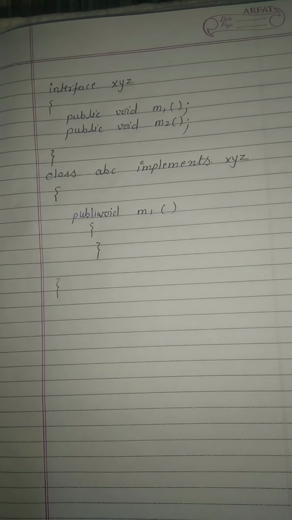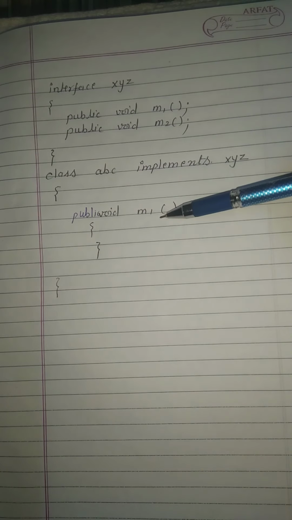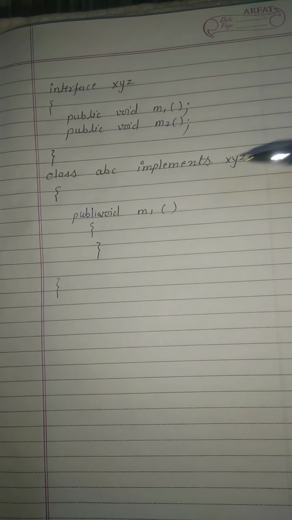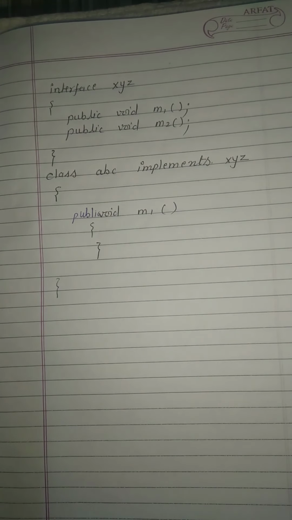Okay, now after this, here I am defining only one method, the M1 method, but we are not defining the M2 method. So again it shows an error, because we are implementing XYZ, so we have to define all those methods which are declared in the interface in the implementing class.